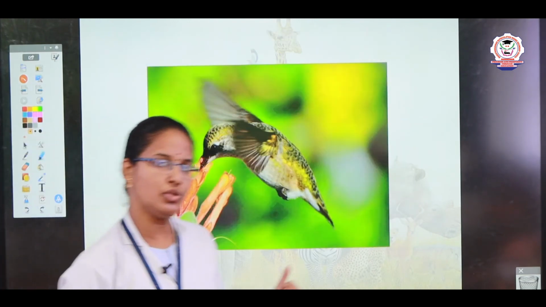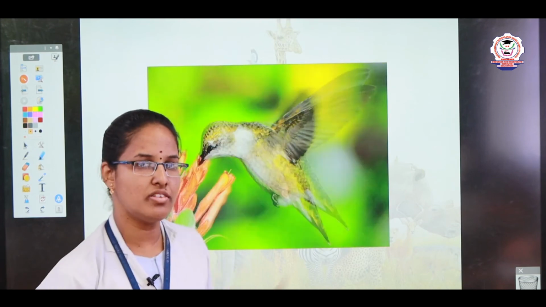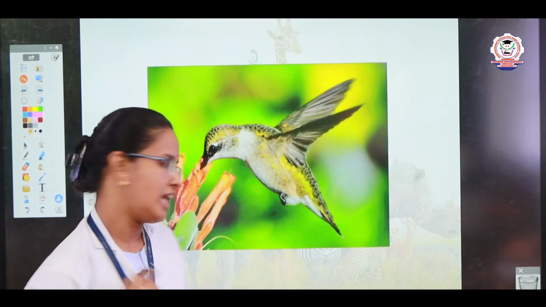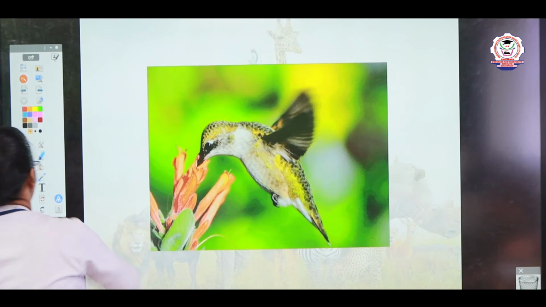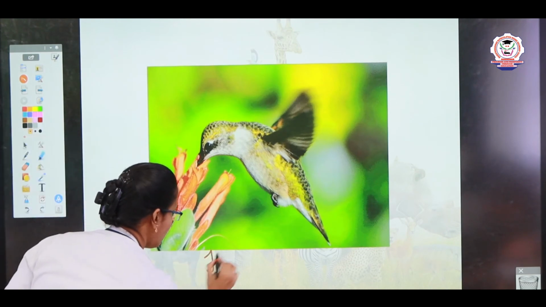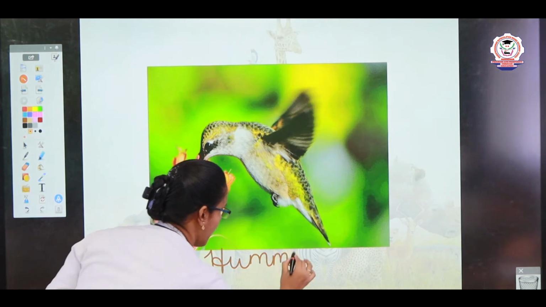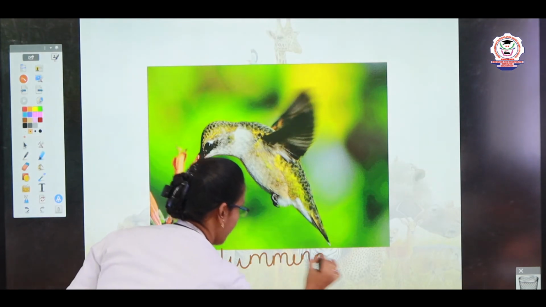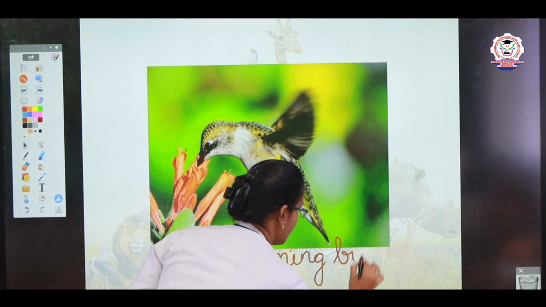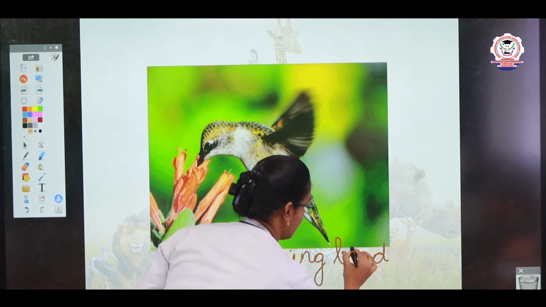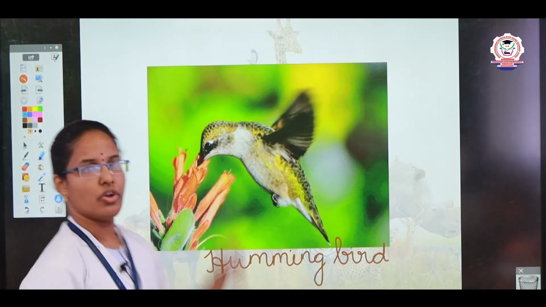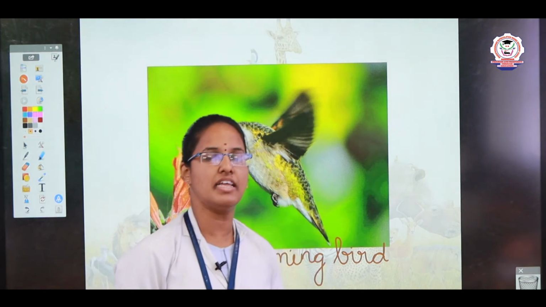What is this, children? Do you know this bird? What is the name of this bird? Let me tell you. This bird is called hummingbird. H-U-M-M-I-N-G. Humming. B-I-R-D. Bird. Hummingbird. Okay. It is one of the smallest birds in the world, children.